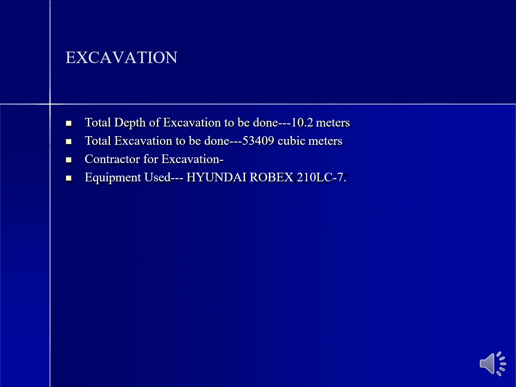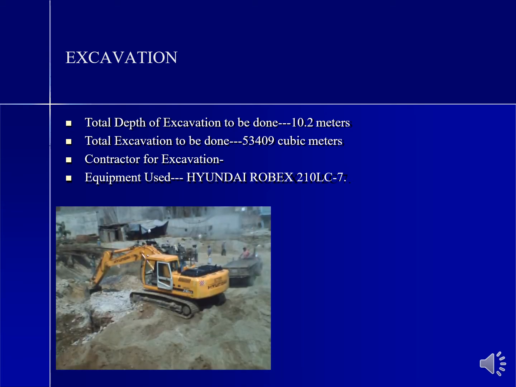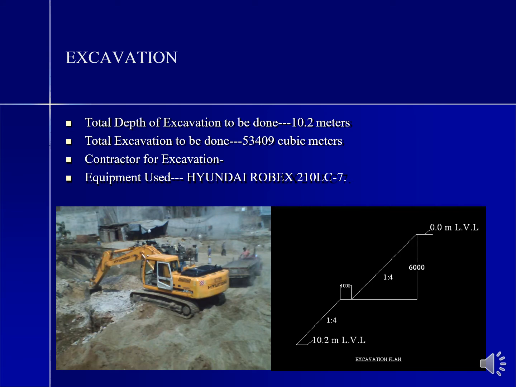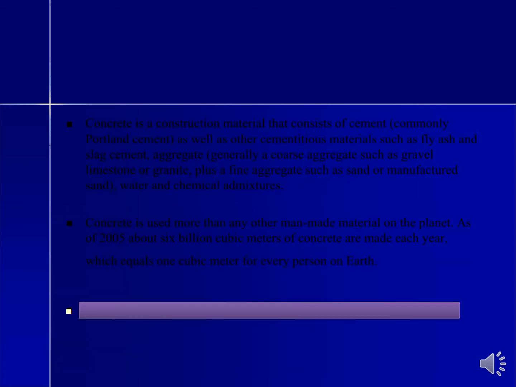Excavation. Total depth of the excavation done is 10.2 meter. Total excavation is 53,409 cubic meter. Equipment used: Hyundai Robex 210 LC7 Poclain. The image of the same has been shown here. This is the way it has been excavated. Up to 6 meter we did benching, then we went on further.